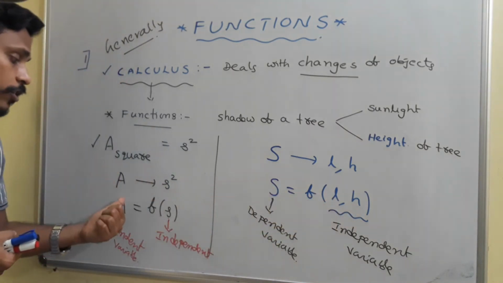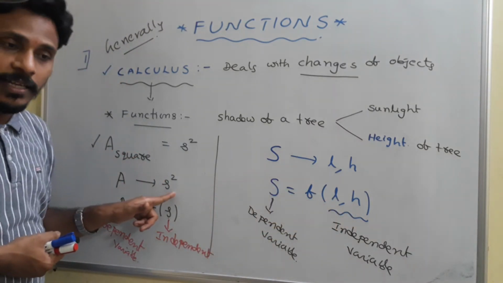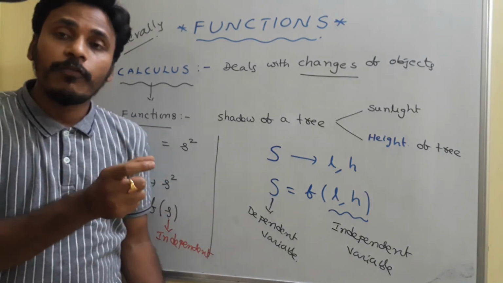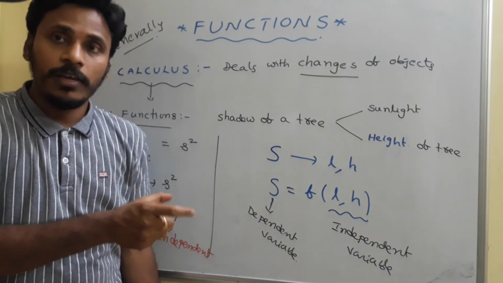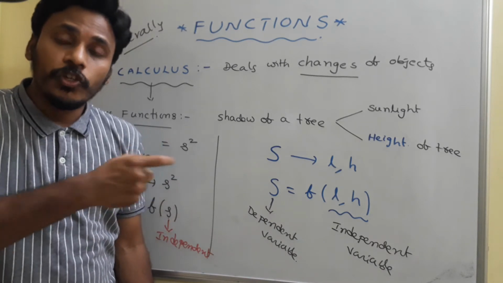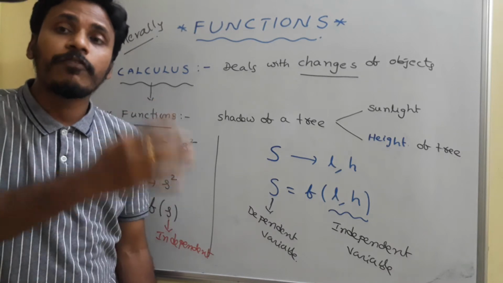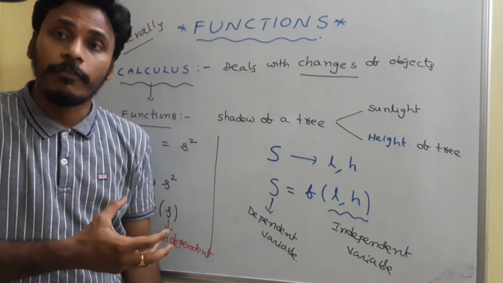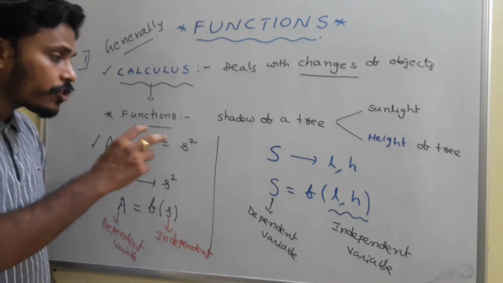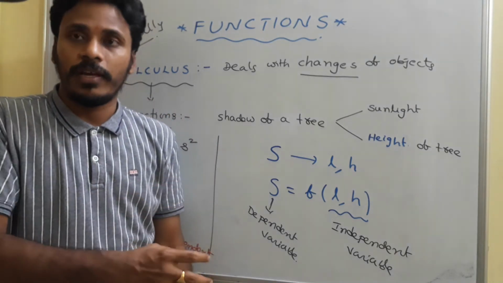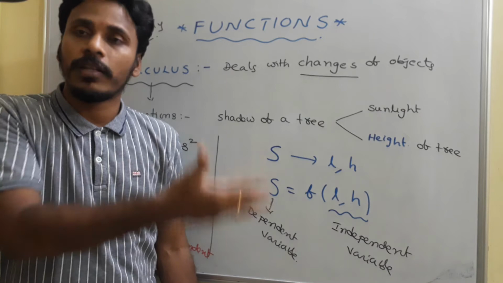The area of the square will change with respect to change in S. So in the chapter on functions, we usually identify such relations, such connections between the variables. And in further chapters, we are going to observe the change in the dependent variable with respect to change in the independent variable.